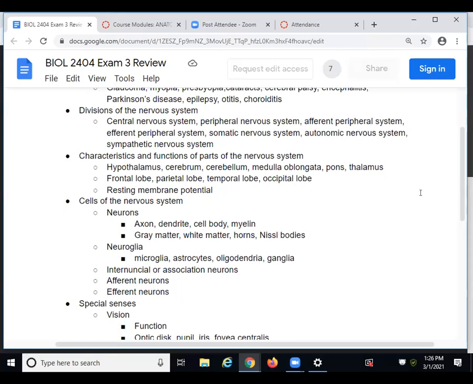Okay, so I'll give you about 10 minutes to work on neurons and neuroglia. So the axons, the dendrite, cell bodies, myelin, gray matter, white matter, the horns, the Nissl bodies, and then for neuroglia, the microglia, the astrocytes, the oligodendrocytes, and the ganglia. And you can do this at home as well.